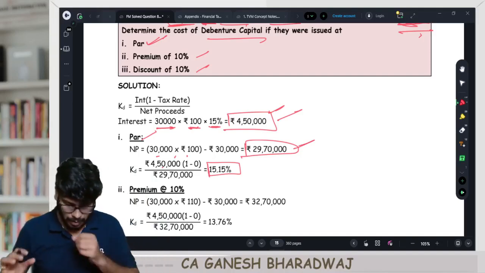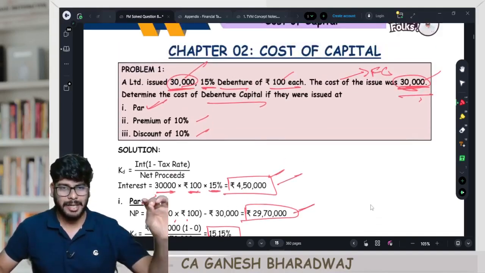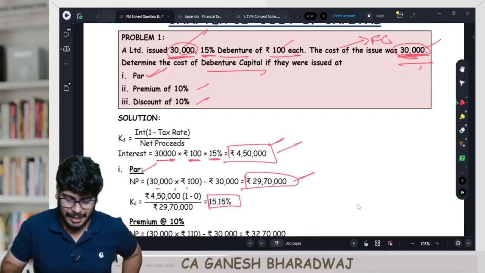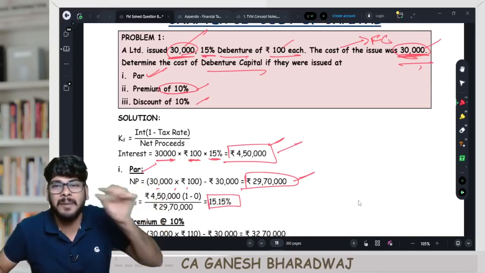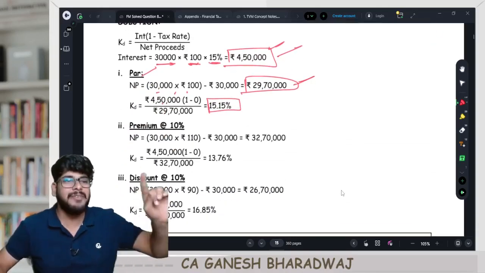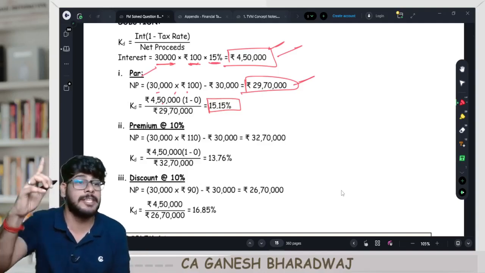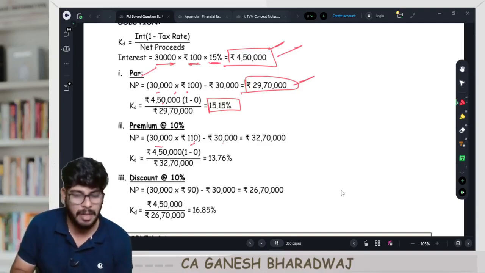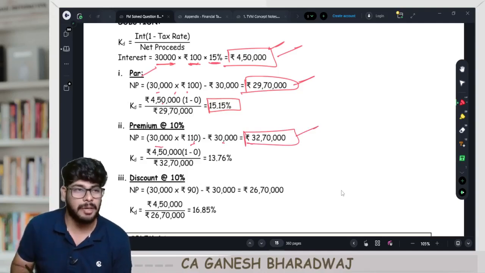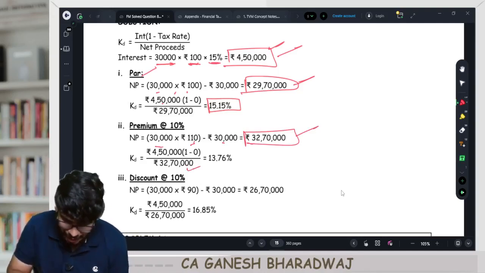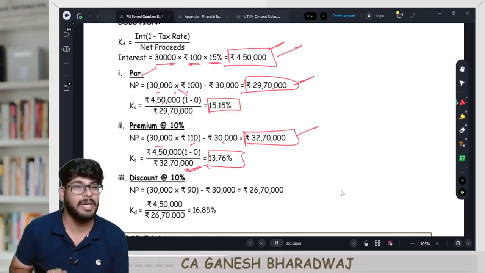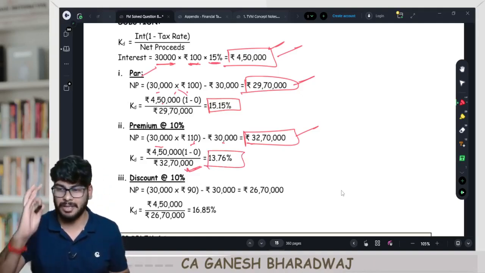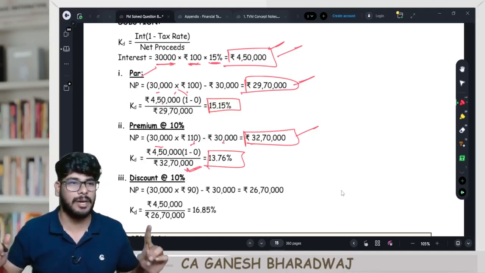Done? Now, guys, all the calculations are exactly the same, but in case the company issues the debentures at a premium of 10%, what will happen? Only the denominator, net proceeds, will be different. Every debenture is now issued at 110 rupees. So 30,000 into 110 minus 30,000, net proceeds will become 32,70,000. That alone you put in the denominator. Everything else will be the same. So now the cost becomes what? 13.76% is going to be your KD. Are you able to understand this?